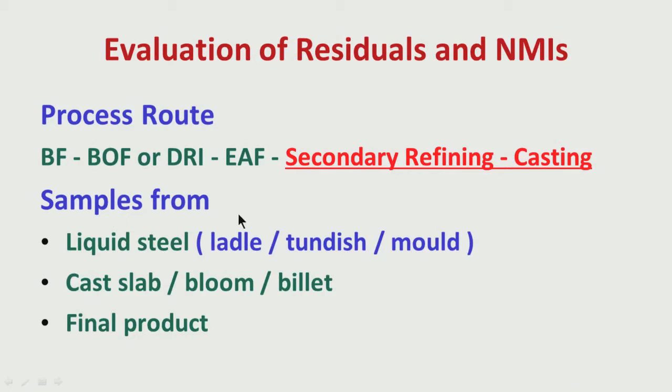Normally, samples for evaluation of quality are taken from liquid steel, that means liquid steel in the ladle. If it is done through continuous casting, it can be taken from the tundish, or in certain cases it can be taken from the mold also. If it is necessary to evaluate the quality level of liquid steel in the mold, it is possible. So, for liquid steel evaluation, we can take samples either from the ladle, the tundish, or the mold. How is the liquid steel sample taken?